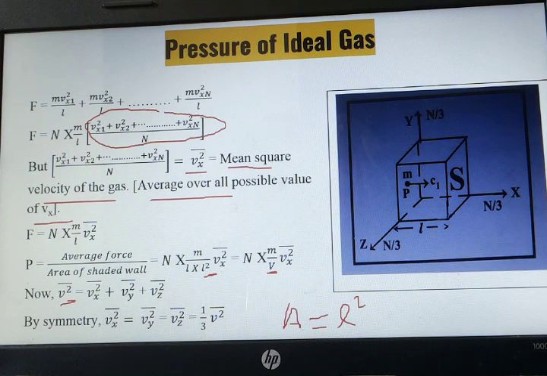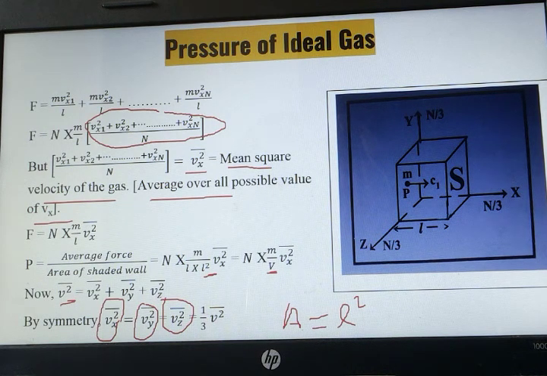Try to understand. Mean square velocity along x-axis is equal to mean square velocity along y-axis is equal to mean square velocity along z-axis. ये पूरा किससे equal है? 1/3 mean square total velocity.